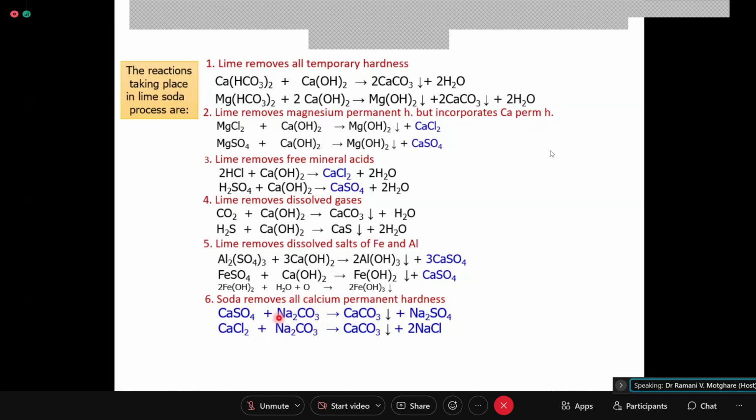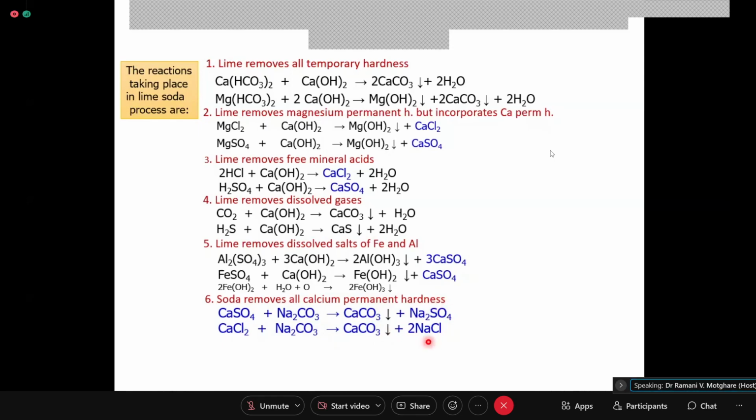Okay, this is your chemical added. This soda will remove calcium sulfate as calcium carbonate precipitate, and sodium sulfate will be there in water as a dissolved salt. And calcium chloride is completely removed by sodium carbonate, forming calcium carbonate, and NaCl remains in water.